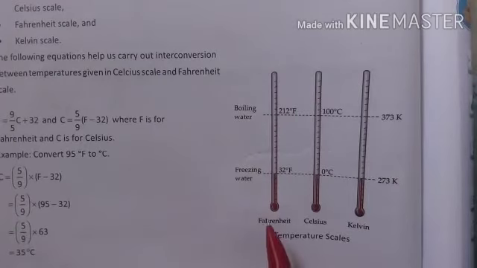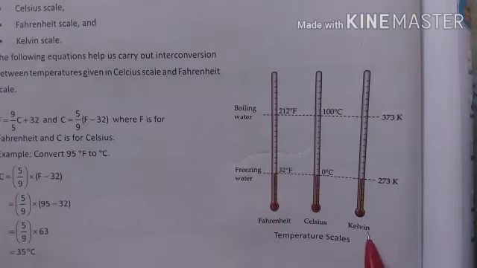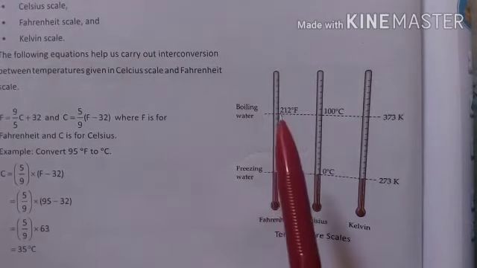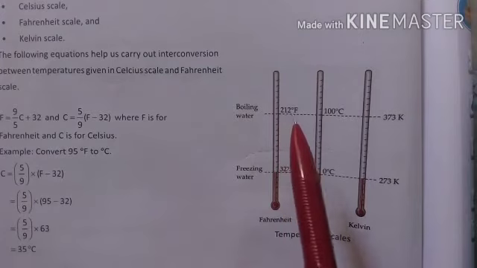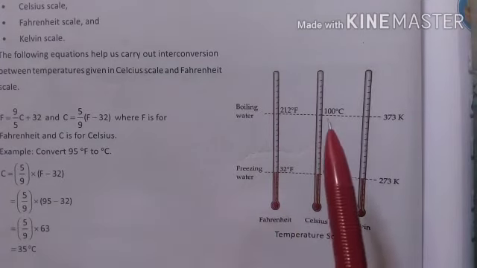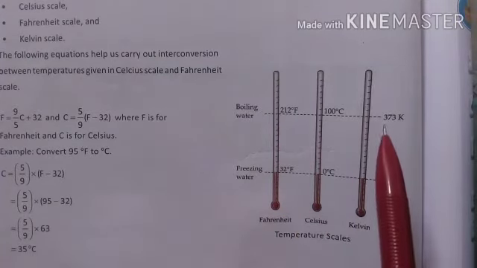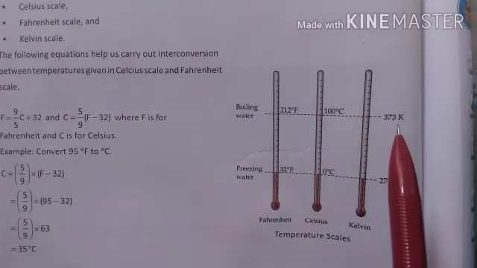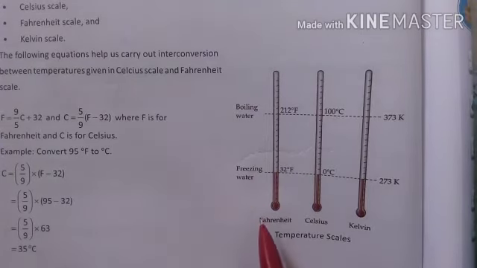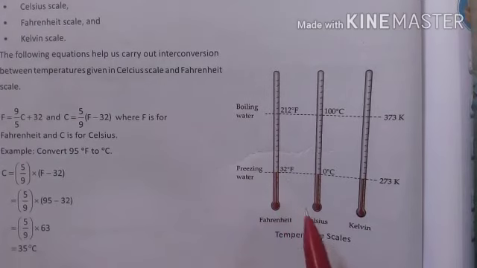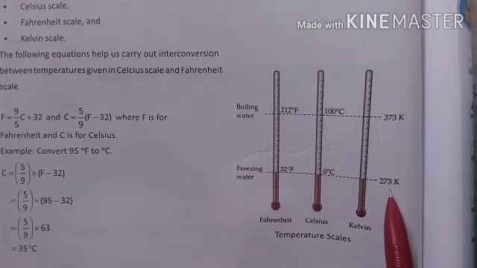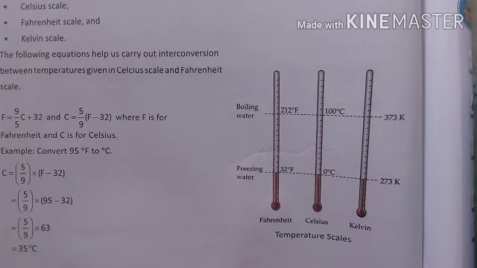Here they show you all three thermometers: Fahrenheit, Celsius and Kelvin. Water boils at 212 degrees Fahrenheit, whereas in centigrade it is 100 degrees centigrade, and in Kelvin it is 373 Kelvin. The freezing point is 32 degrees Fahrenheit, 0 degrees centigrade, and 273 Kelvin. Of all three, Kelvin gives the highest numerical value.